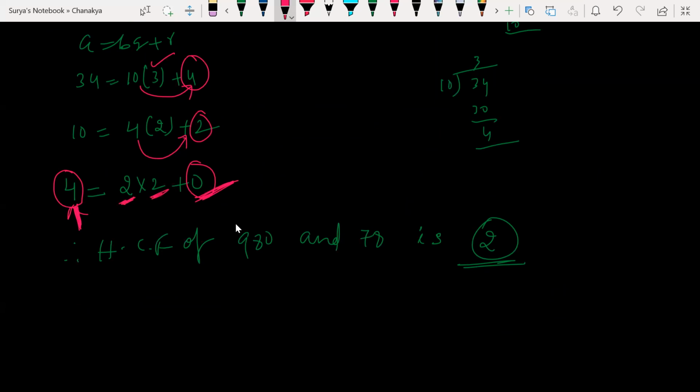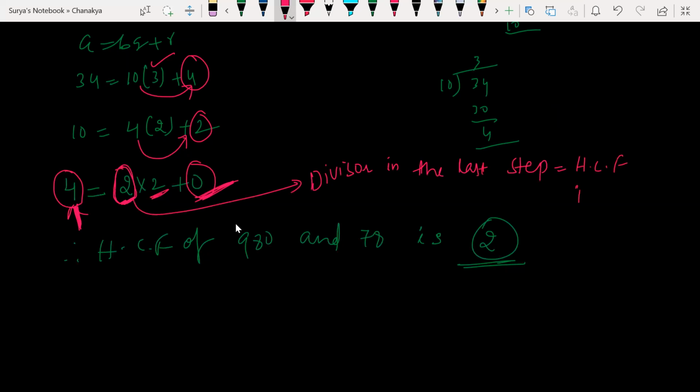Okay? So whatever divisor is left in the last step, that is the HCF. The divisor in the last step is going to be your HCF. That is 2. Understood?